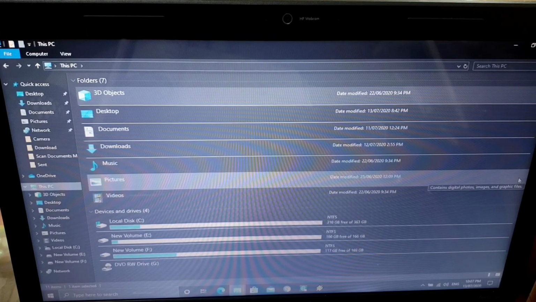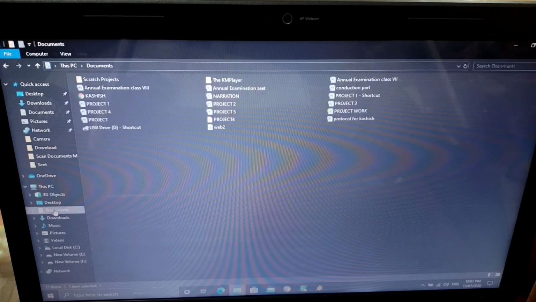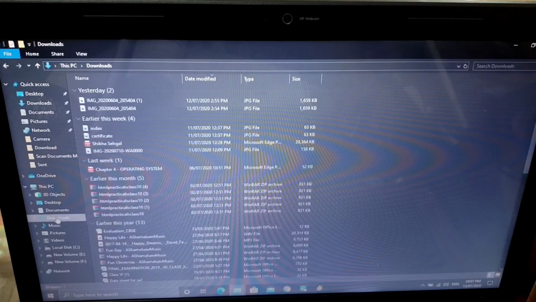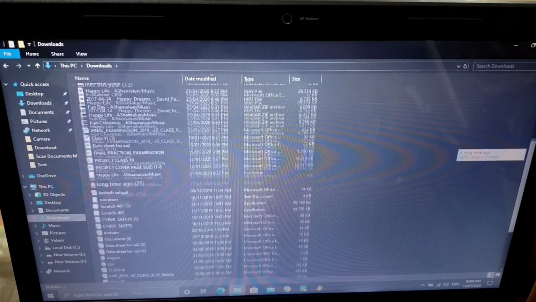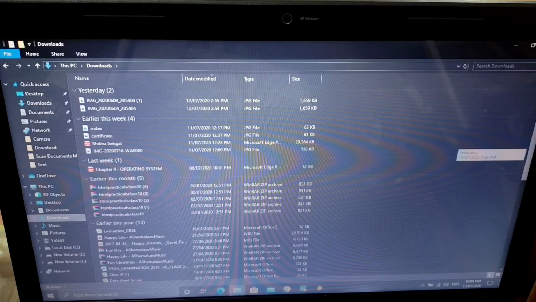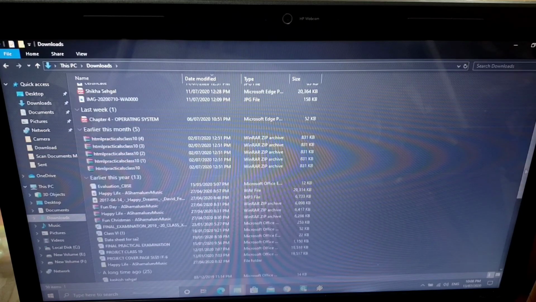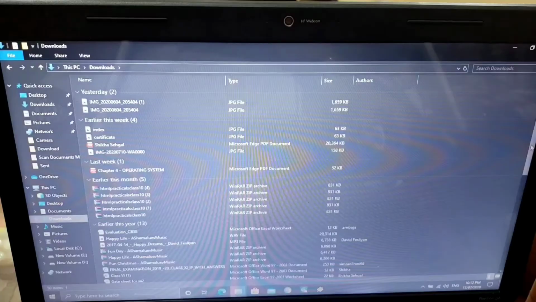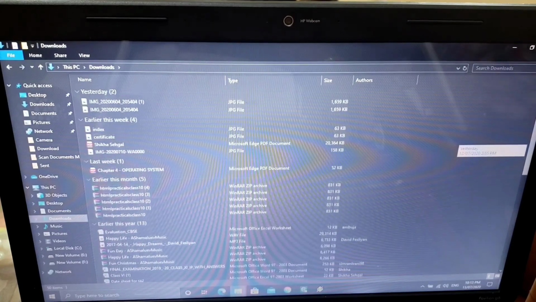So when you have more documents, see here, this is called vertical scroll bar. Could you see this? This is vertical scroll bar. When your list is big, at that time this scroller will appear automatically, with the help of which you are able to move up and down. So this is horizontal scroll bar.